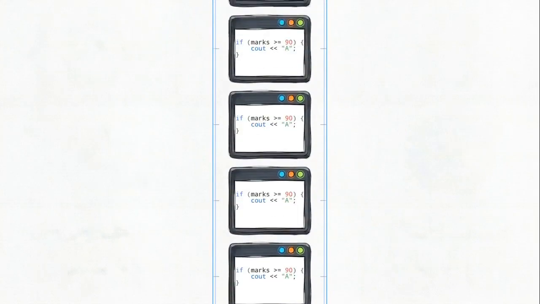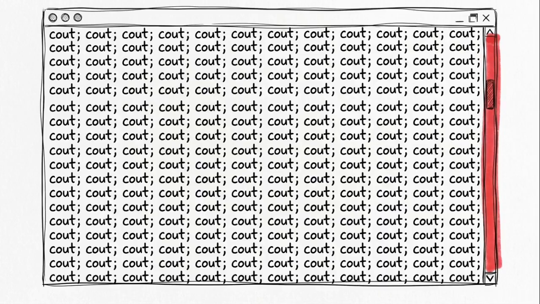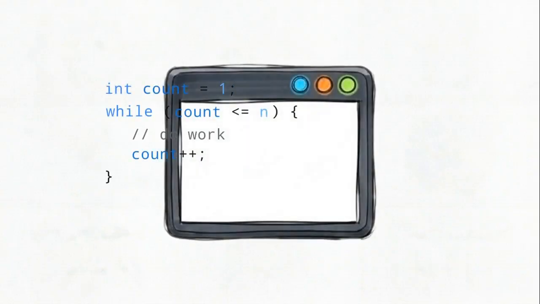Writing out conditions step by step works when making a single evaluation, but if you need a program to print a number or evaluate a student's grade 10,000 times in a row, writing 10,000 lines of sequential code is physically impossible. This tracking interface demonstrates a while loop, which acts as a programmatic cycle.